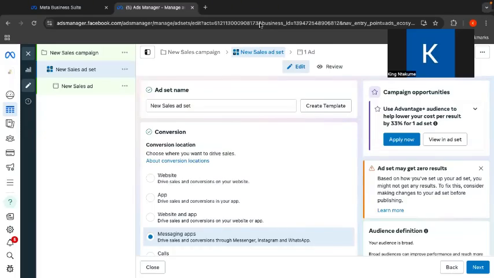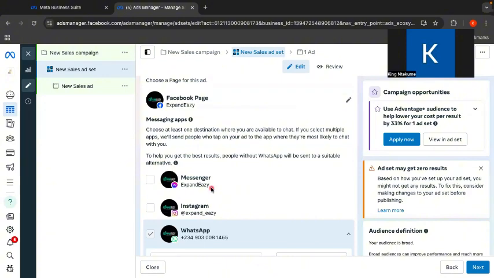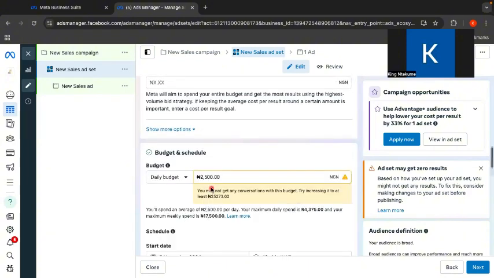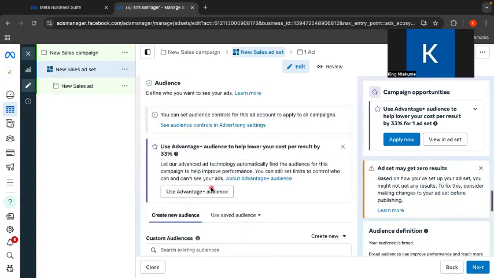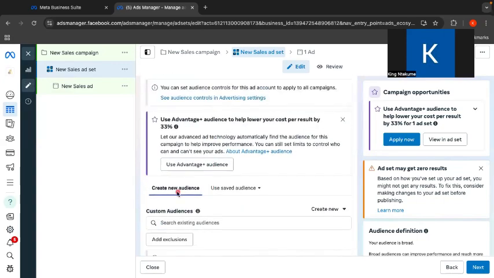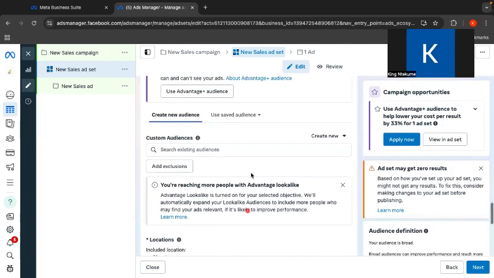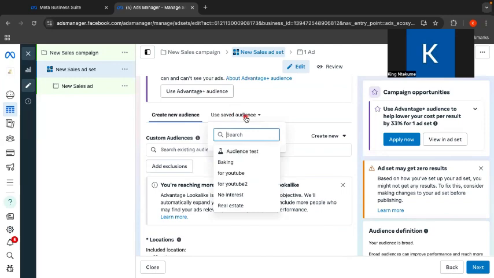Okay, so we took a slight break here. What we're going to do now is simple. Like I said yesterday, we've already created the targeting options. So we just go to our audience. If we scroll down, you can see the advantage detail targeting is still up. So we just come to use saved audience. Once we come to use saved audience, the audiences that we have saved over time will be here.